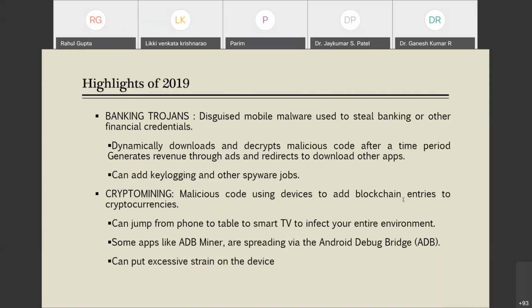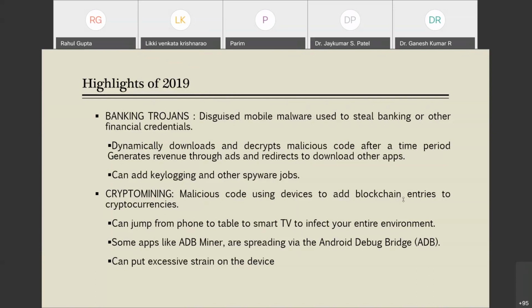Initially that malicious code is not with the apps, so later on they download it and generate revenue through ads and redirect to download other apps. They can also add key logging. As I've already told you, key logging and spyware. They try to spy on your keyboard, what you are typing and what you are seeing, all these things.